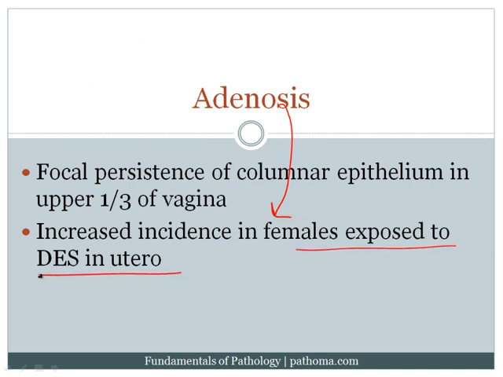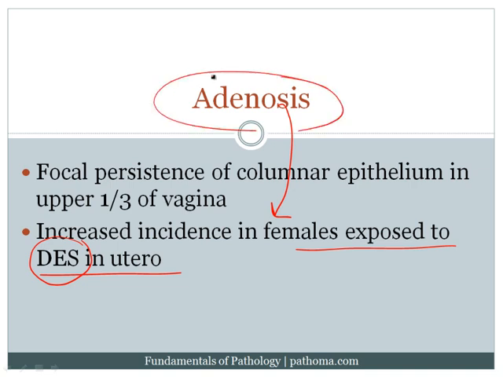Now, DES is a drug that's not in use anymore, but it used to be used decades ago, for example, for the purposes of threatened abortion, etc. And so this drug, DES, increased the risk of adenosis in the women who were exposed to it in utero. And so that's one very important principle because, again, it ties into embryology.